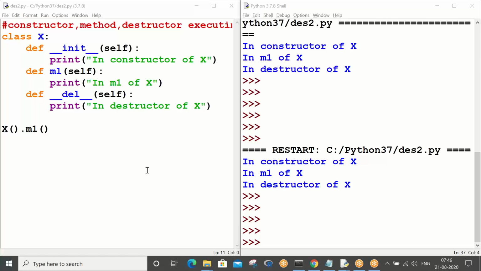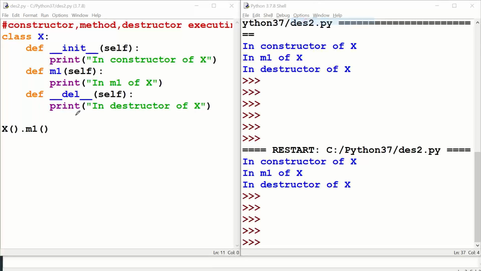See, I'll tell you. Here the object got created in the memory with this syntax. But you have not told any reference variable about it. In the sense, you are not using any reference variable like this, right?